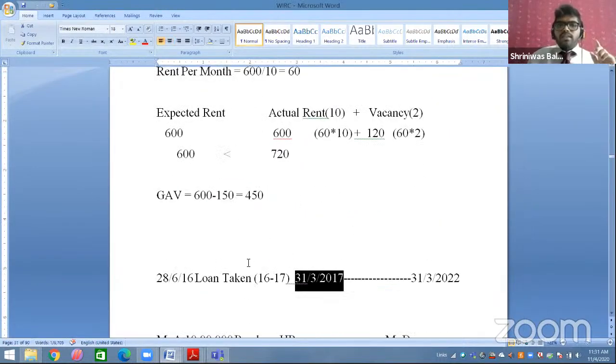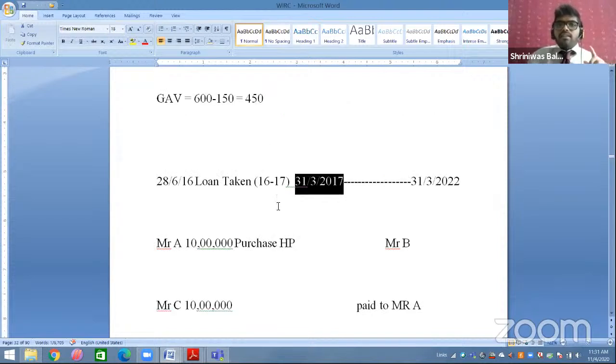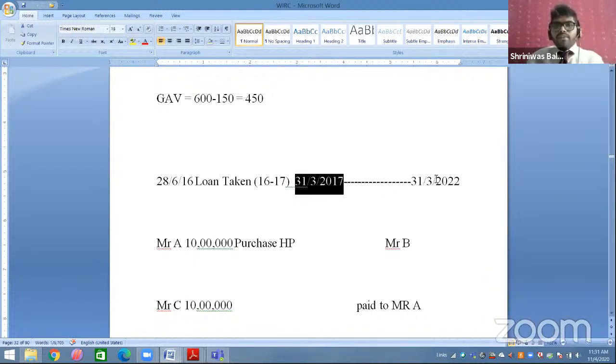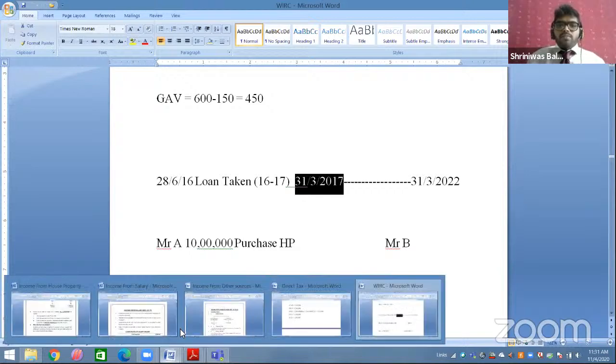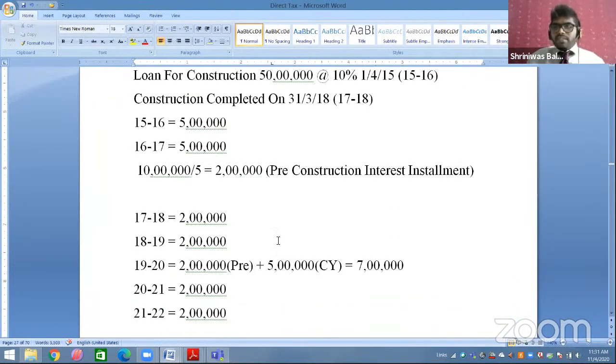So loan is taken, for example, on 28 June 2016. Right now, so this year end date will be 31st March 2017. So यहाँ से 5 years मतलब 18, 19, 20, 21, 22. So 5 years मतलब 31st March 2022 तक आपका complete होना चाहिए construction. And someone said, sir, can you please explain me again the pre-construction part? So this is the pre-construction part.